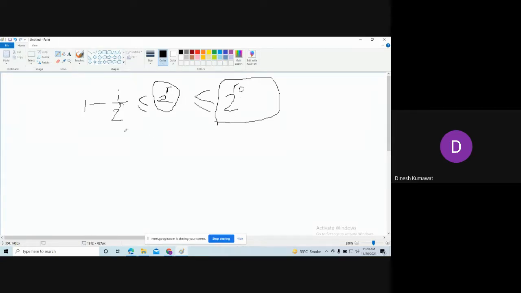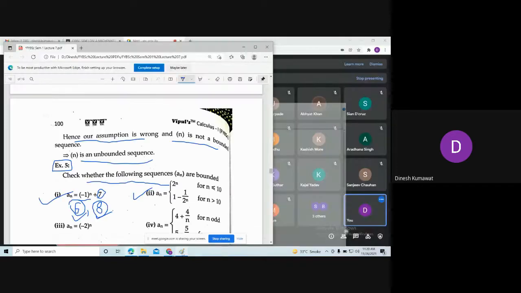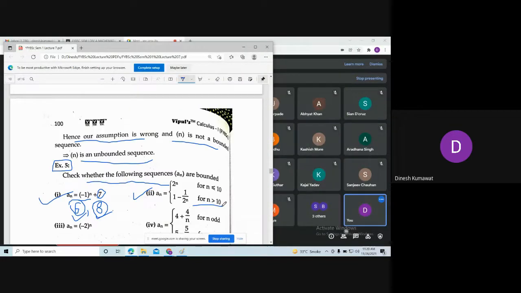Now observe the left hand side and which values of n we need to choose for this left hand side. Observe which values we need to pick. Bigger than 10. The natural numbers which are bigger than 10.